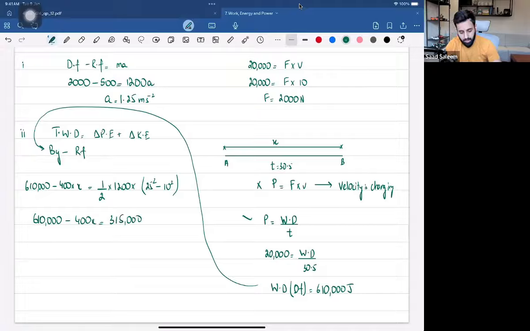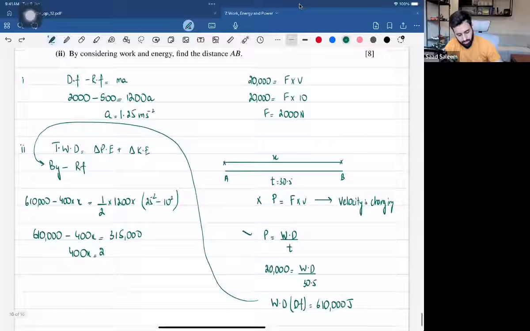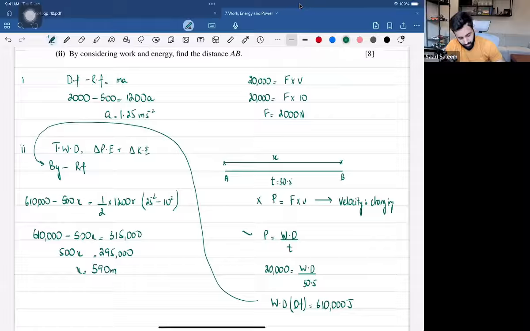Now 610,000 minus answer is equals to 295,000. So 400x is equals to 200 and, no wait, is it 400 or is it 500? Sorry, it's 500. Yeah, it's 500. So 500x is equals to 295,000 and then find out the value of x. 295,000 divided by 500. So that's equal to 590 meters.